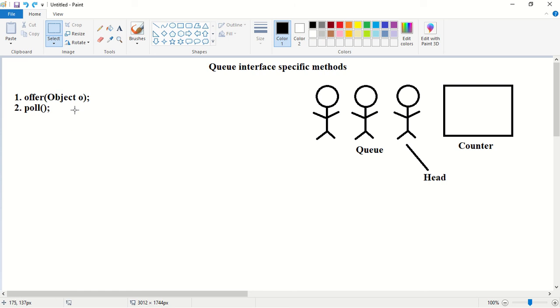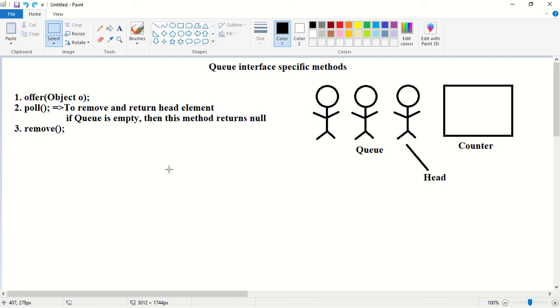Poll method is used to remove a head object from the queue. So it is used to remove and return the head element. Next, what if the queue is empty and I call the poll method? If the queue is empty, what does the poll method return? It returns null.